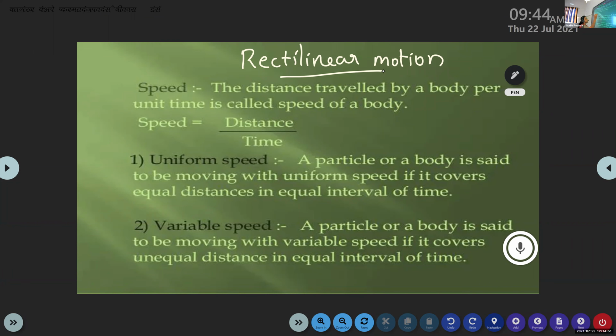Mathematically, we can calculate speed using the equation: speed is equal to distance divided by time. You don't need to copy down the derivations here. Only copy down the definition for speed and its mathematical equation. Speed is the distance traveled by a body per unit time, and mathematically speed is equal to distance divided by time.